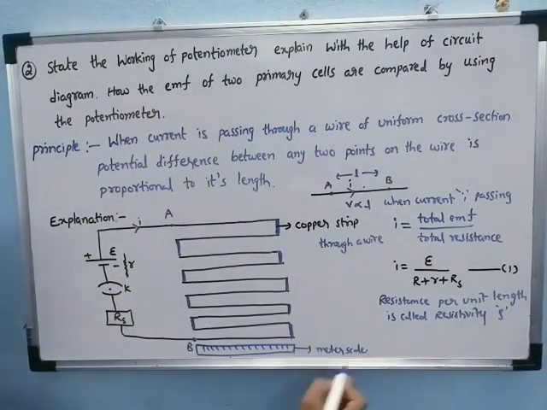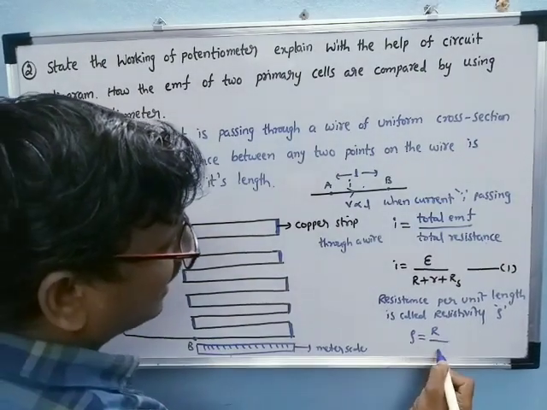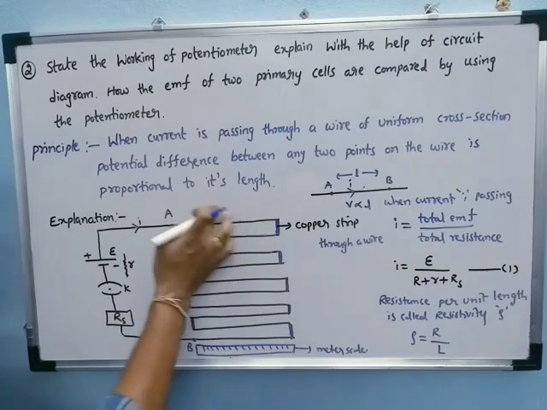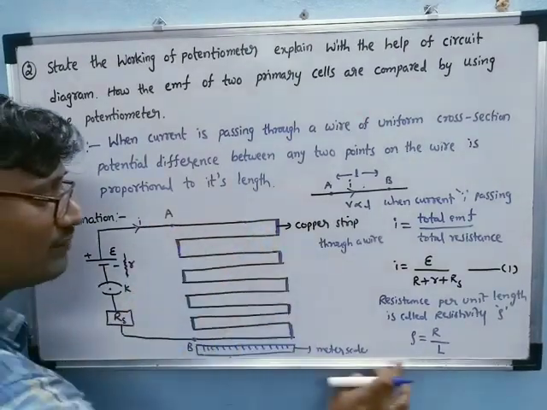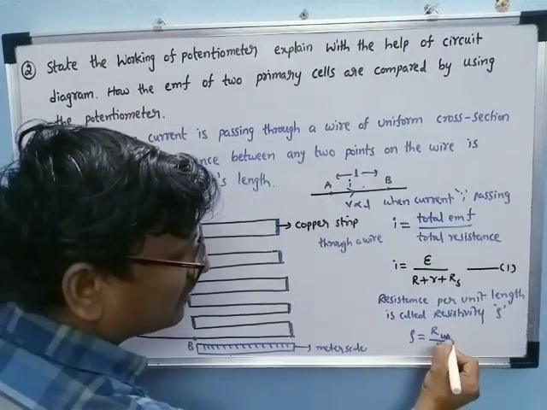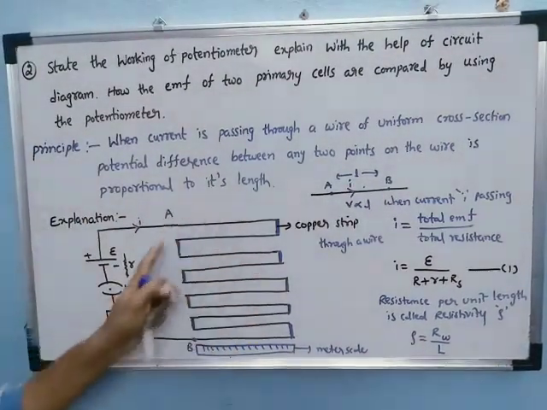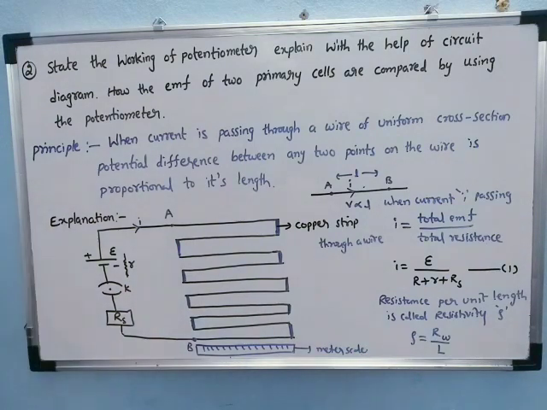Rho is equal to R by L, where L is the total length of the wire and R is the resistance of the wire. The total resistance of the wire by total length is called the resistivity. Rho is equal to Rw by L.